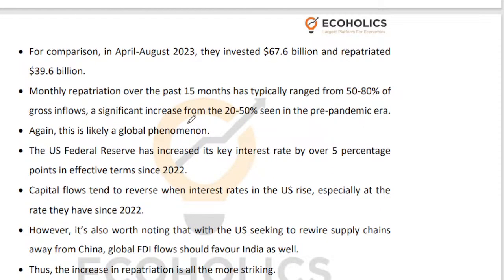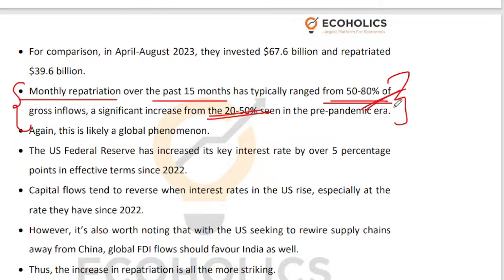So if you compare the monthly repatriation over the past 15 months, 50 to 80% of inflows are being repatriated. So if 100 rupees is coming in, 50 to 80 rupees is going out, which is quite high as compared to, let us say, 20 to 50 rupees that was getting repatriated for every 100 rupees invested in the pre-pandemic era. So the important message that you have to take out of this particular discussion is that repatriation has increased in the post-pandemic era. This is an extremely important point for you to highlight.